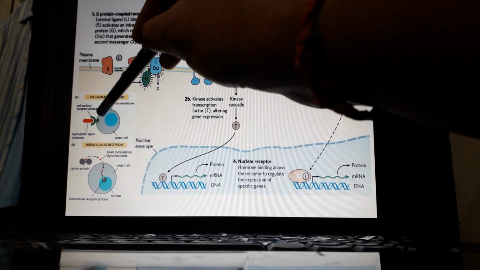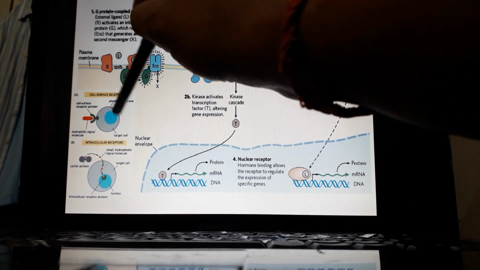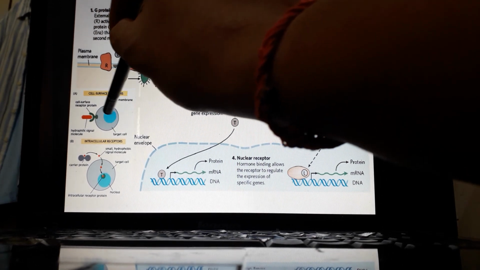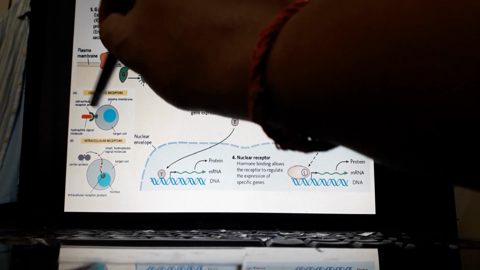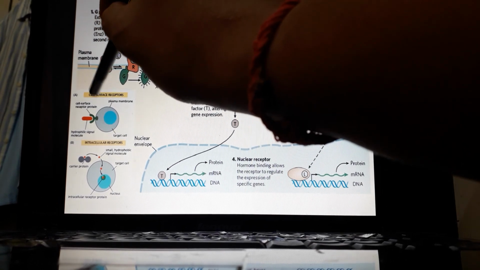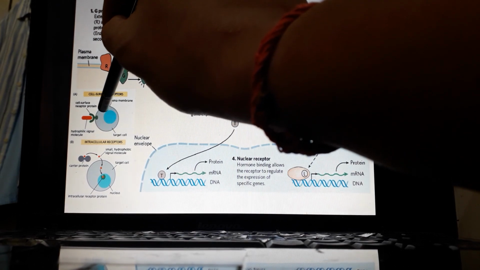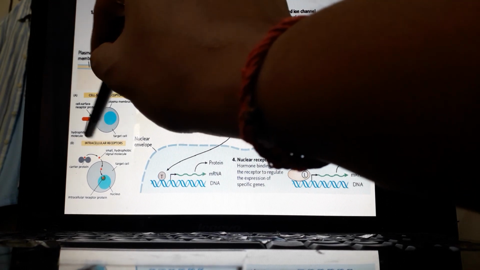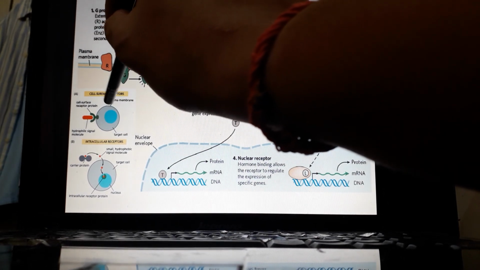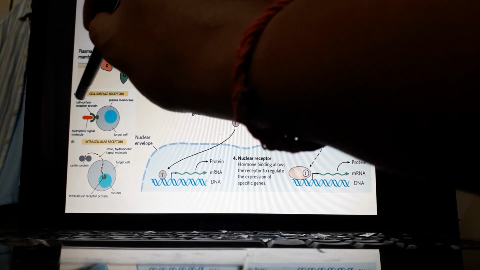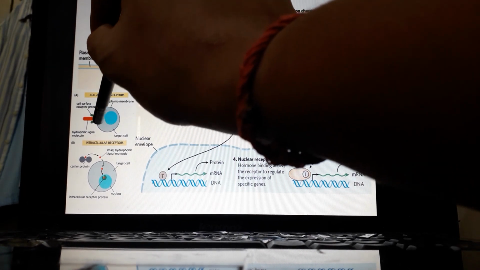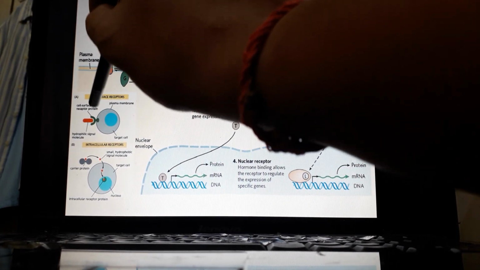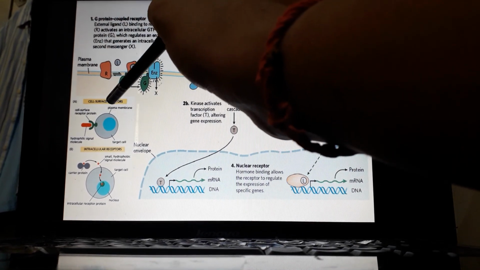Our cell is covered by a plasma membrane which is hydrophobic, and the plasma membrane differentiates between two aquatic components: one present inside the cell, the intracellular component or cytosol, and one present outside the cell membrane, the extracellular fluid or interstitial fluid compartment. So there are two such polar fluidic compartments which are differentiated by this plasma membrane, and suppose the signaling molecules are soluble in water.